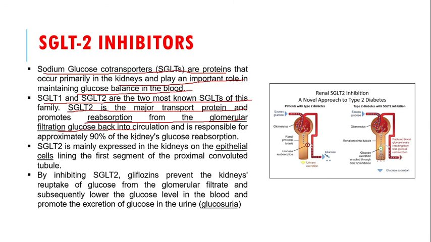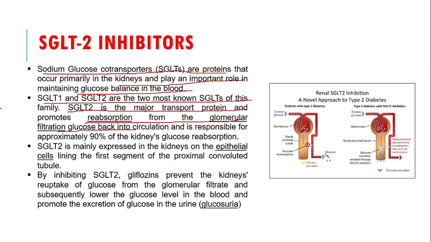So these SGLT2 proteins reabsorb the glucose from the kidney and throw the glucose back into the blood circulation, ultimately increasing the glucose level.